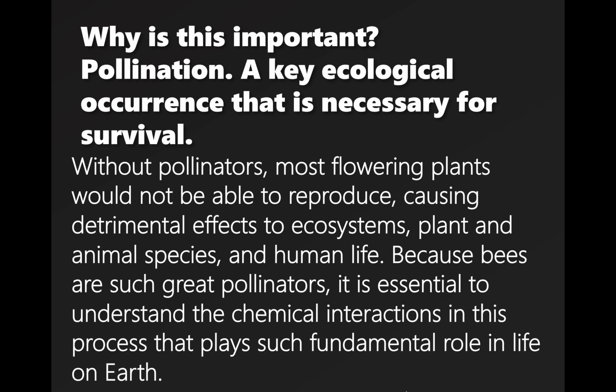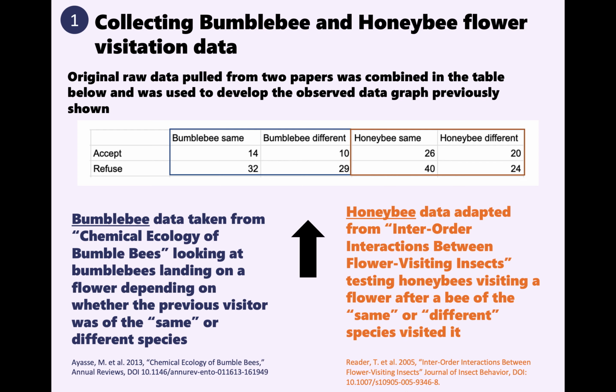Why is this important? The main reason is pollination, a key ecological occurrence that is necessary for survival. Without pollinators, most flowering plants would not be able to reproduce, causing detrimental effects to ecosystems, plant and animal species, and human life. Because bees are such great pollinators, it is essential to understand the chemical interactions in this process that plays such a fundamental role in life on Earth.